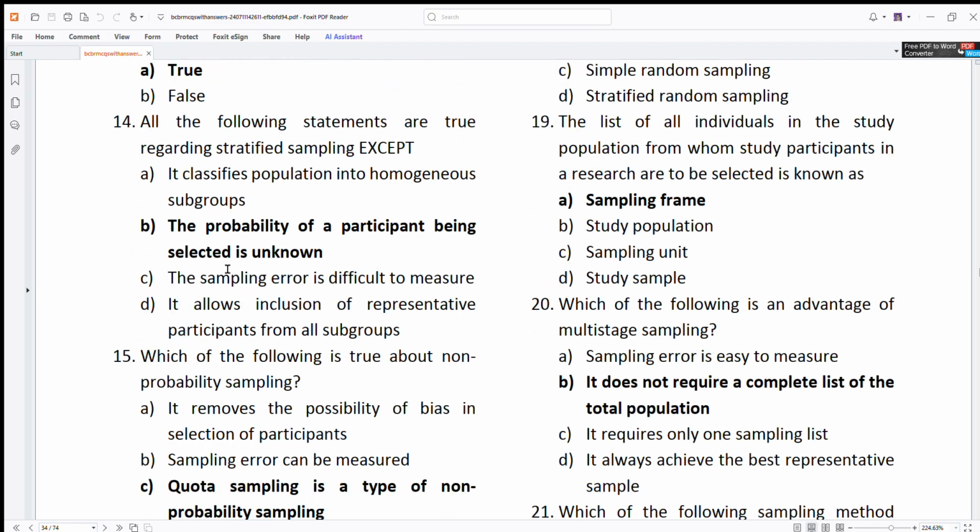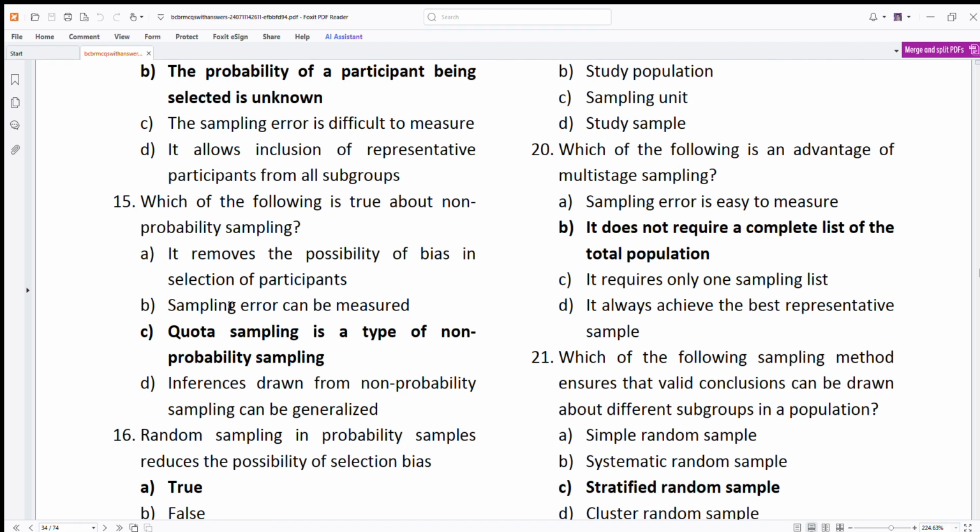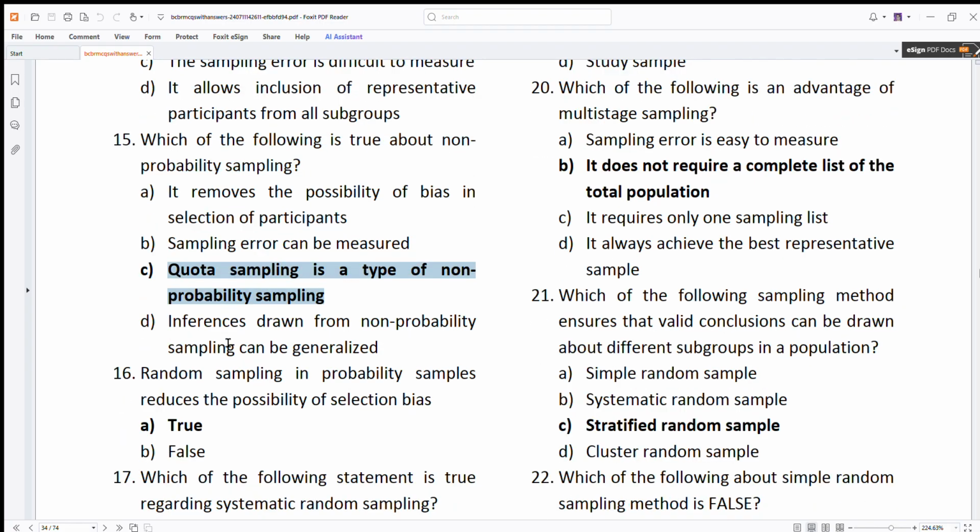All the following are true except: the probability of a participant being selected is unknown. It is known because it is a type of probability sampling, so the probability is known. True about non-probability sampling: quota sampling is a type of non-probability sampling. Yes, it is.